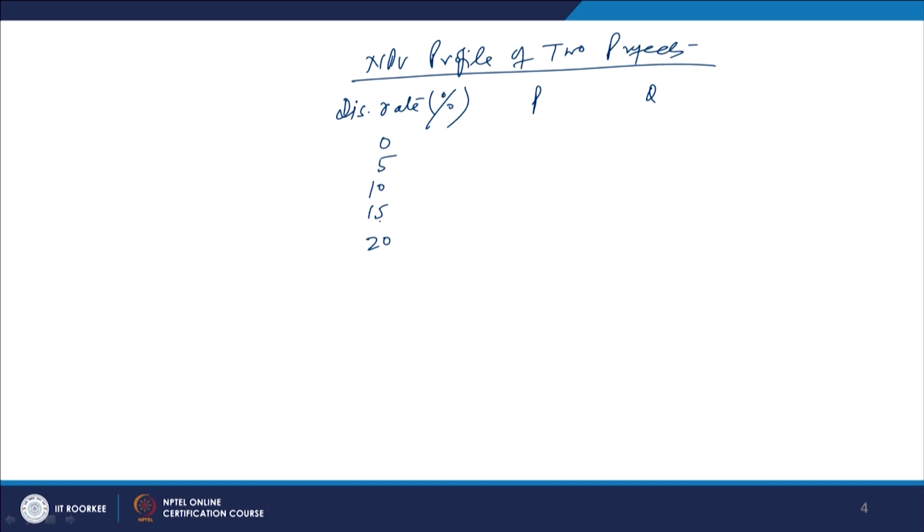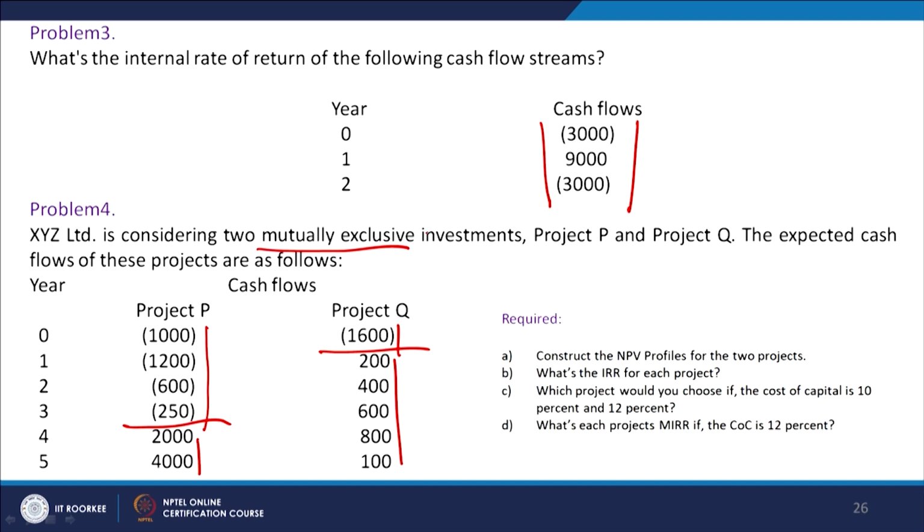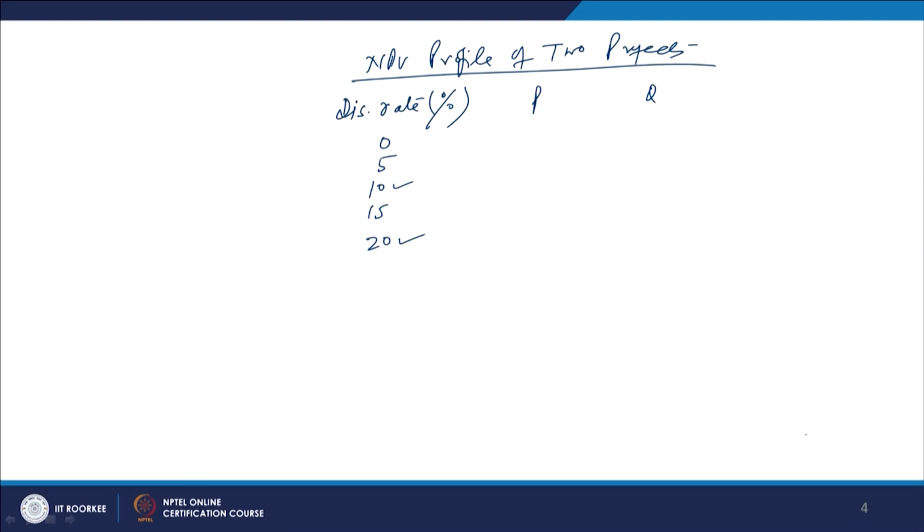We have taken 10 and 20 knowingly, because it is asked in the question. We are asked which project would you choose if the cost of capital is 10% and 12%, and we will have to answer this depending upon the issues involved. The second question is what is each project's MIRR if the cost of capital is 12%.